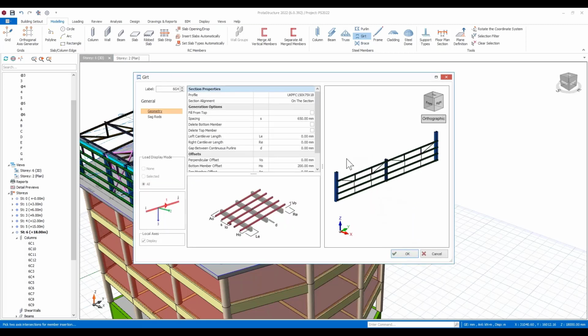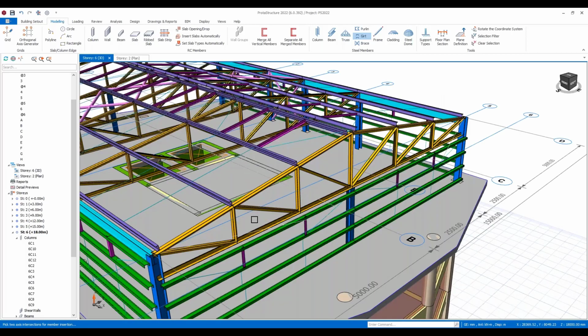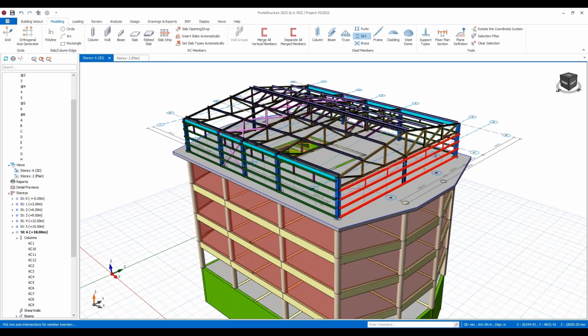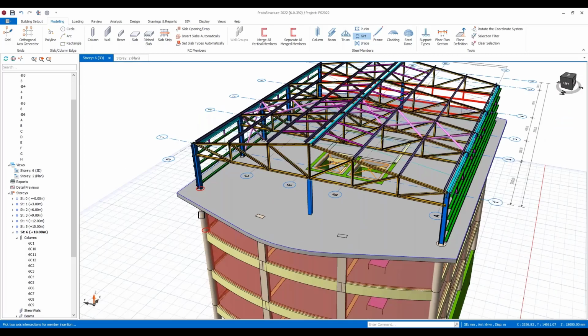Okay, now I could accept that. If I hit OK, that will be created. You could create additional girts further up if you want to use the frame member. You have flexibility to be able to extend those girts up as well if that's what you'd like to do. Okay, and I can just run around the back here as well.